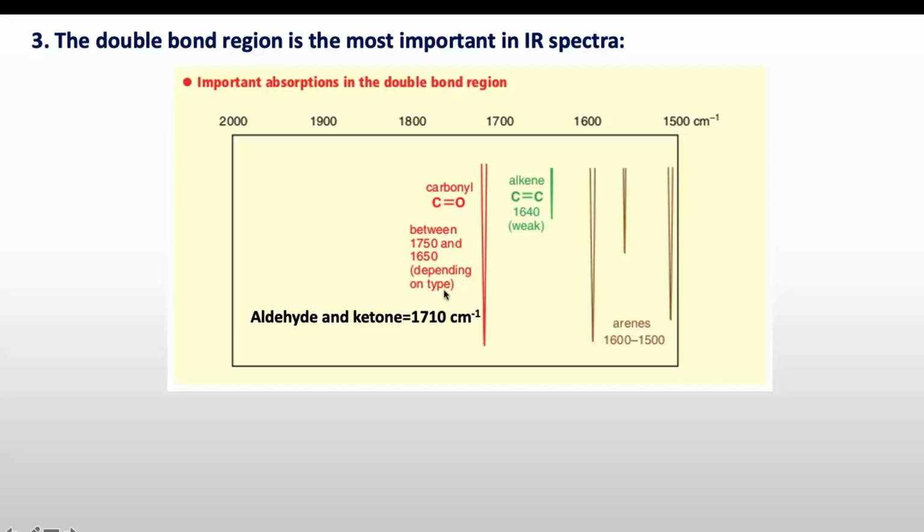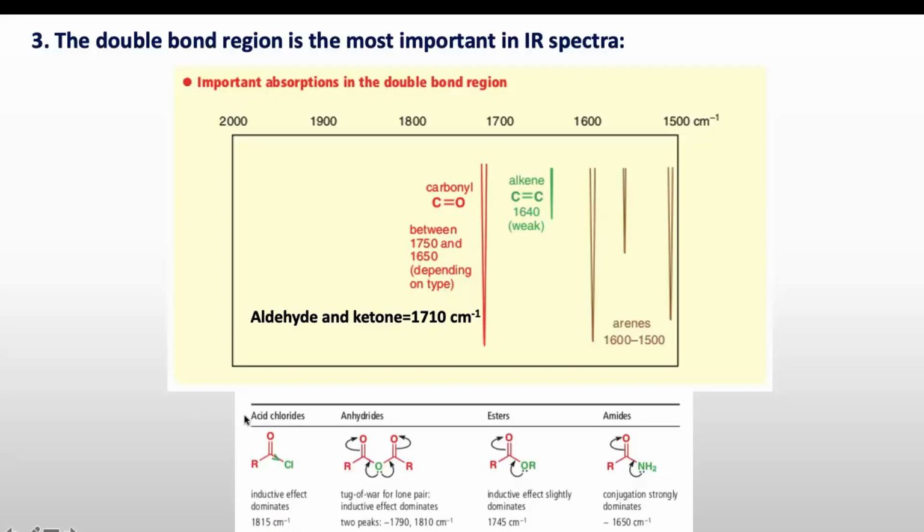So this C double bond O frequency is changing with the molecules. In case of acid chloride, it appears at 1800 centimeter inverse. In case of ester, it appears around 1745 centimeter inverse, while in amides it appears around 1650 centimeter inverse. So why does it change as we change the molecule? There are two factors that affect the frequency of C double bond O.